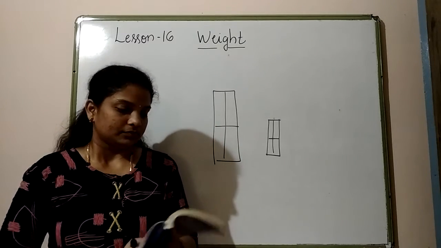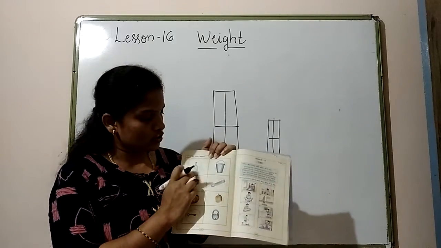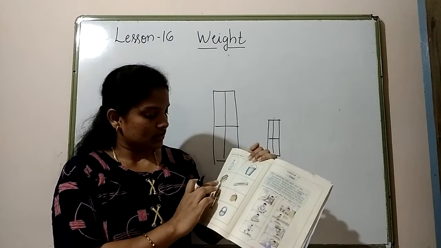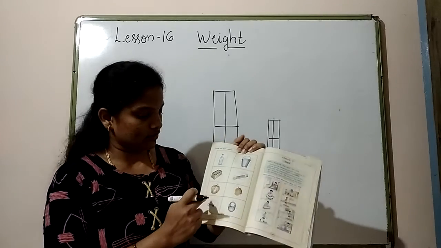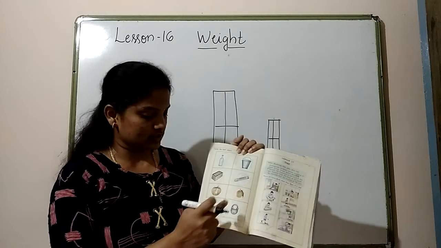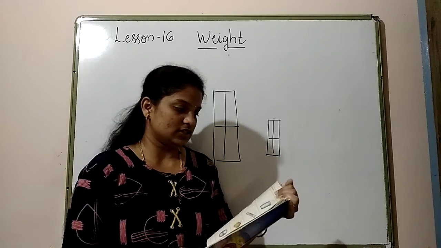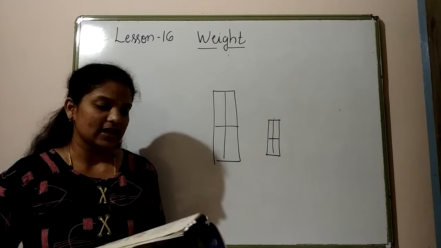So here circle the light objects. Compared to water bottle and the bucket, which is the light one? Bottle. And crayons box and crayon, which is the light one? Crayon will be the light one. Pumpkin and mango, mango is light. Key and lock, so key will be the light one. So this is all about the lesson weight. Next we'll see the lesson time.